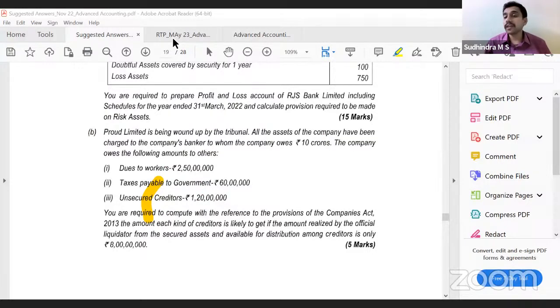When the amounts available are not sufficient to pay the secured creditors and overriding preferential creditors in full, then it shall be paid among secured creditors and overriding preferential creditors in proportion to their debts due. Example.